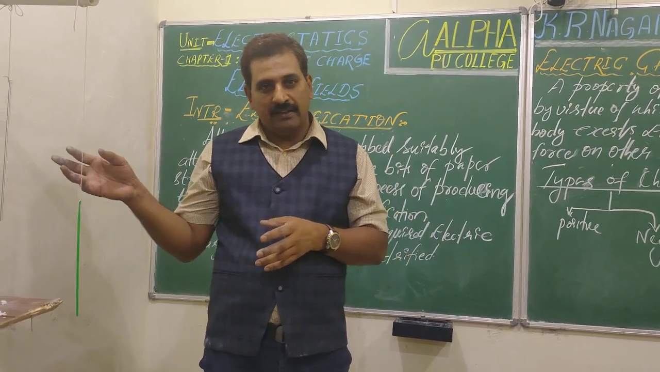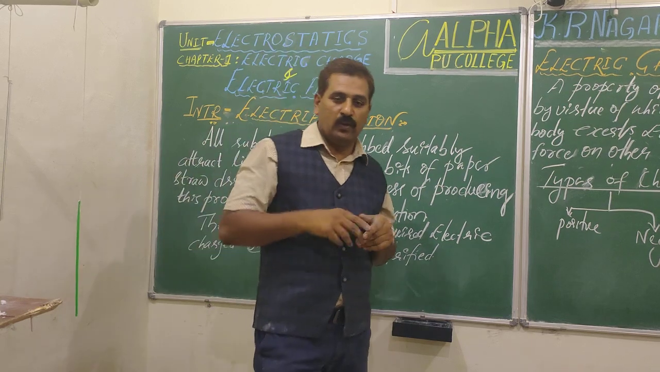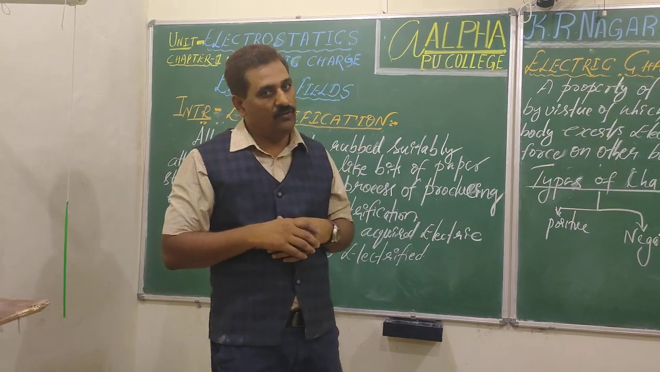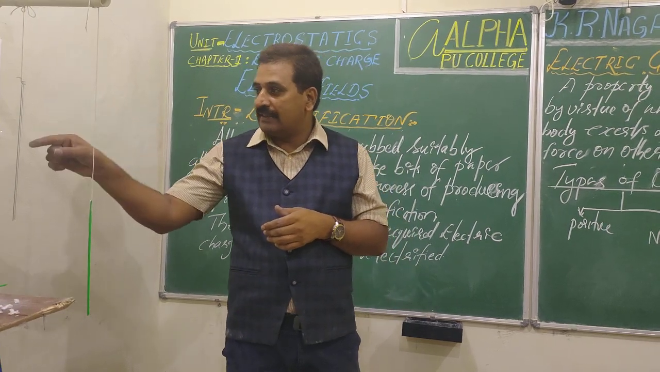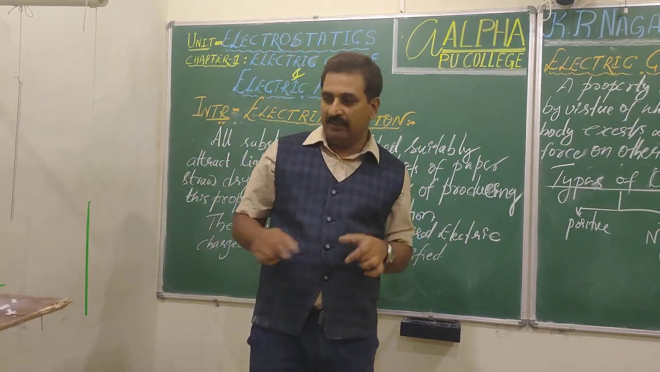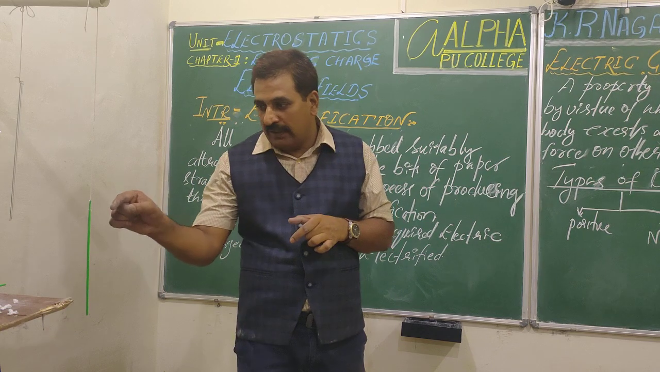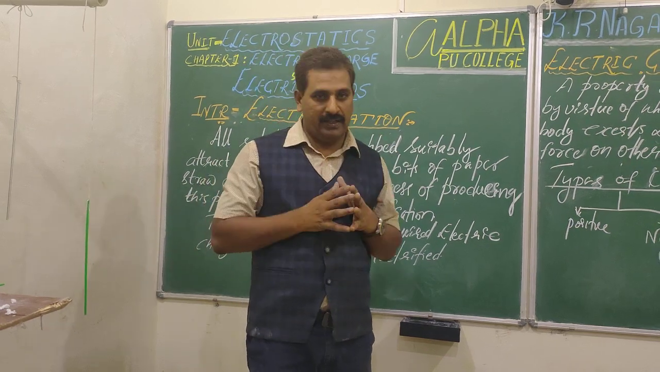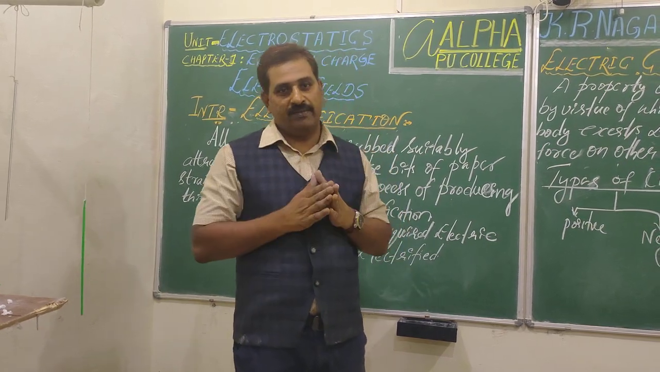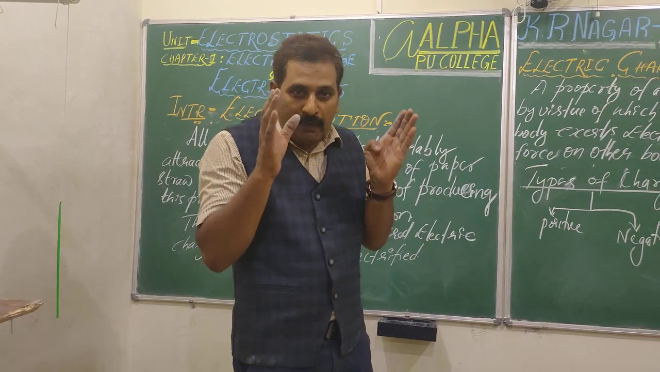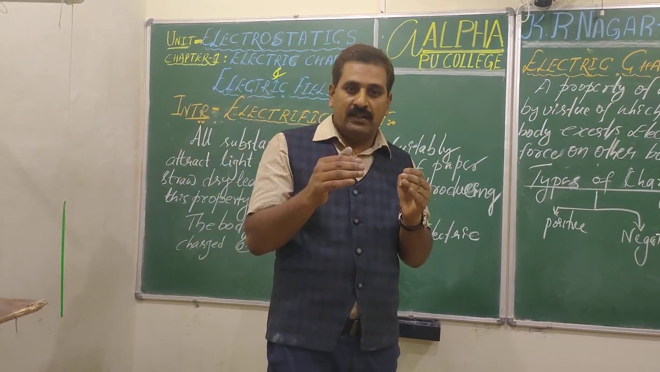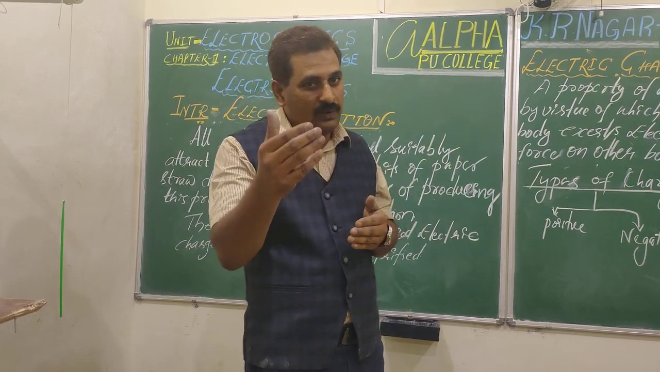So, Franklin has chosen two words, one positive, the other negative. Therefore, the charges like the one acquired by glass rod are called positive. The charges like the one acquired by plastic are called negative. So, there are two kinds of charges. Later investigations reveal some of the important features, that's called properties related to charges.